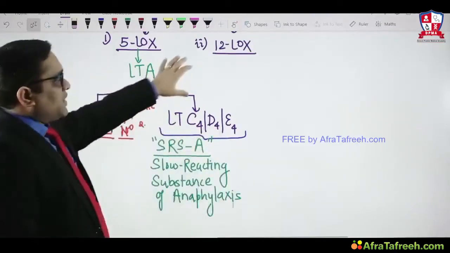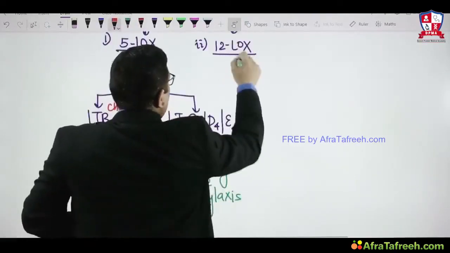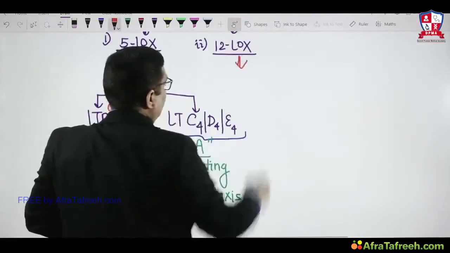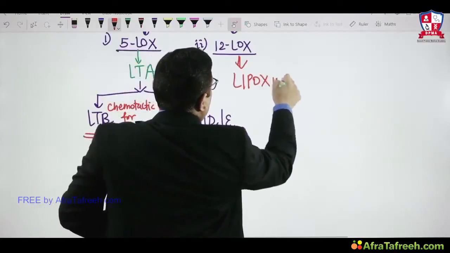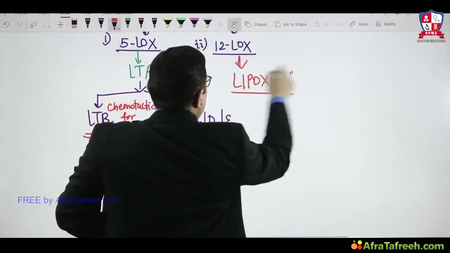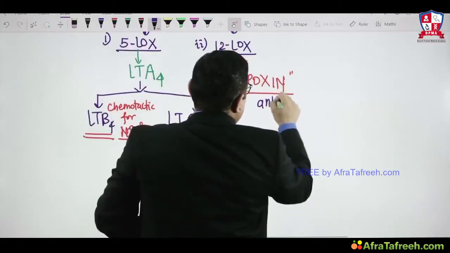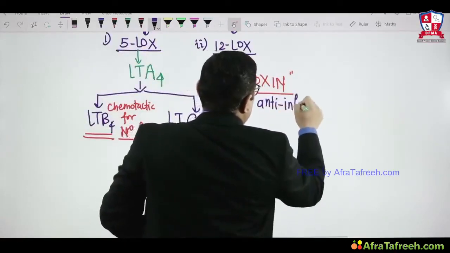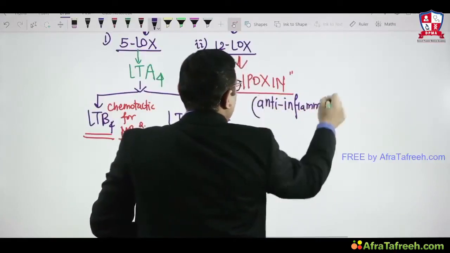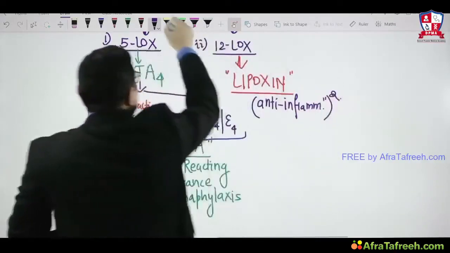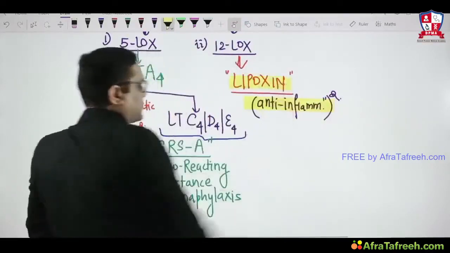Remember, when the 12-lipooxygenase pathway is followed, they will be forming lipoxin. And remember, lipoxins are anti-inflammatory in action. So that is the important answer. This was the question in an older AIIMS exam, right? Anti-inflammatory is the lipoxin.